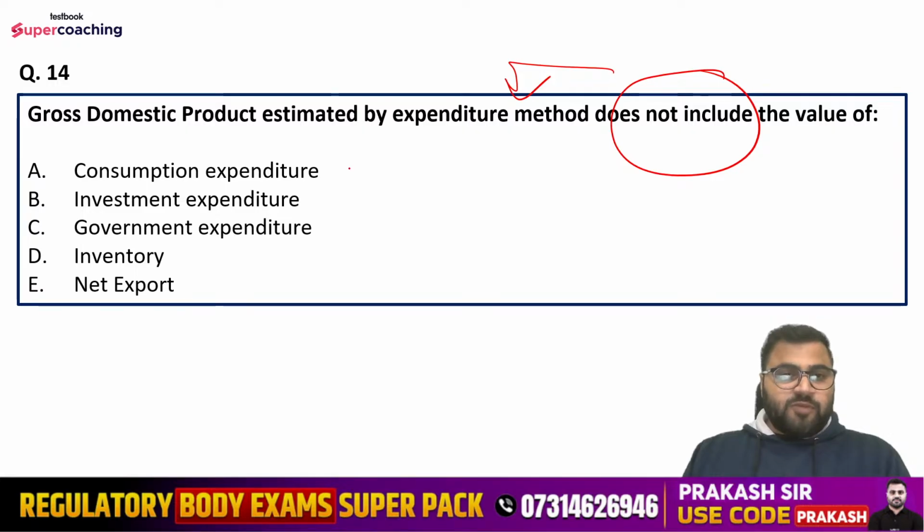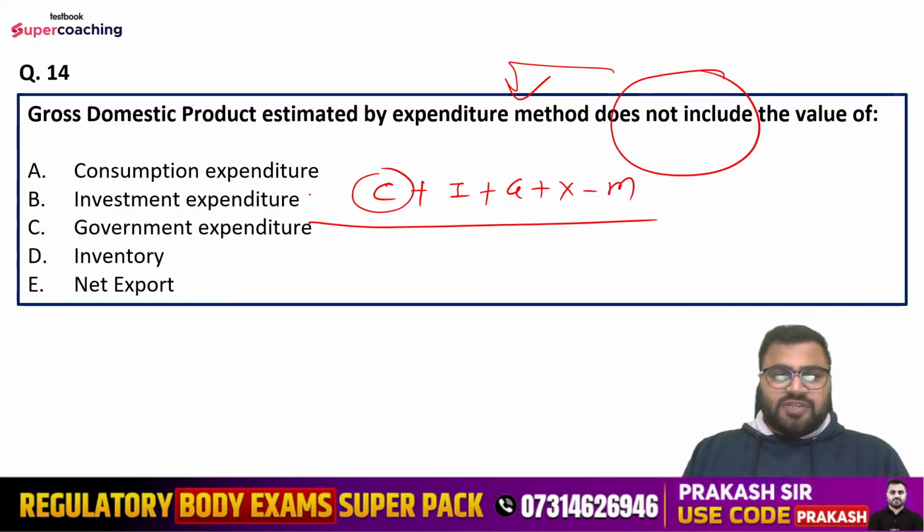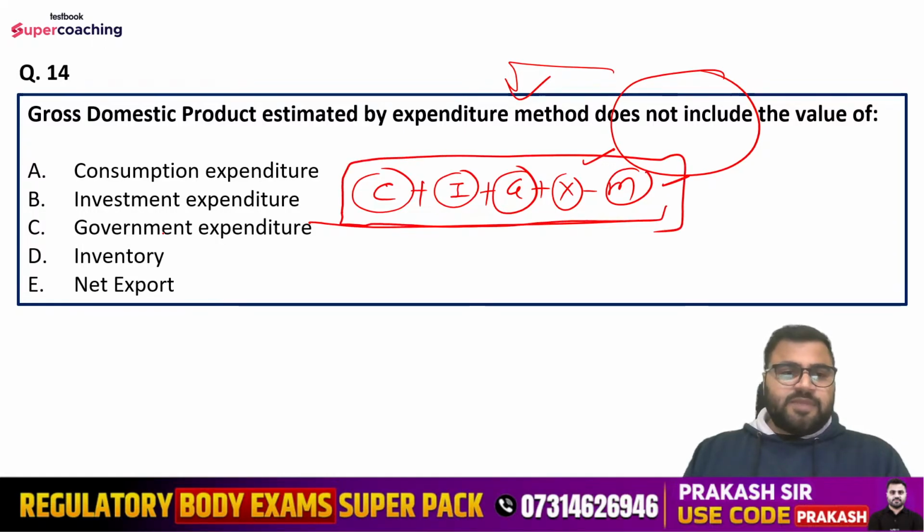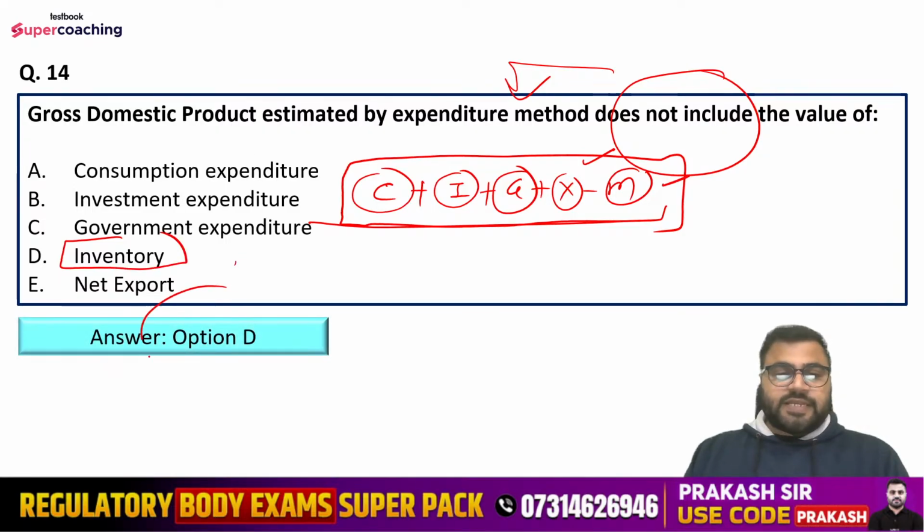So what is the formula? The formula is C plus I plus G plus X minus M, right? C is the consumption expenditure, I is the investment expenditure, G is the government expenditure, X is the export, and minus import. So all these variables are considered under the expenditure method. Hence, inventory is not a part of this. That is why option D will be the right answer, because we are looking for the incorrect option, right? So option D is the incorrect one.